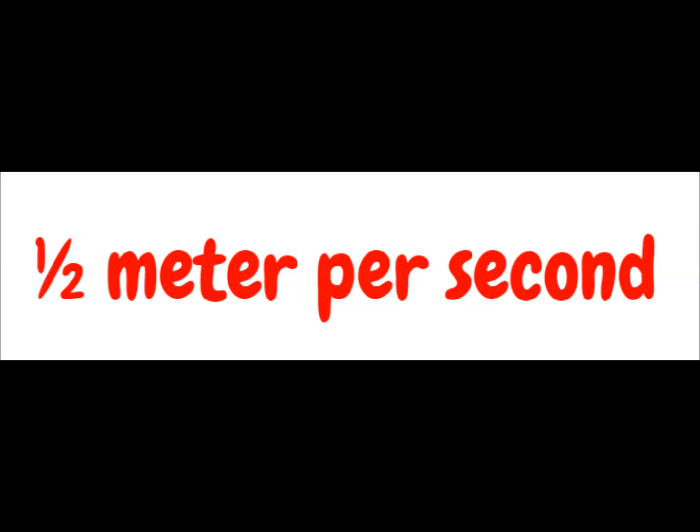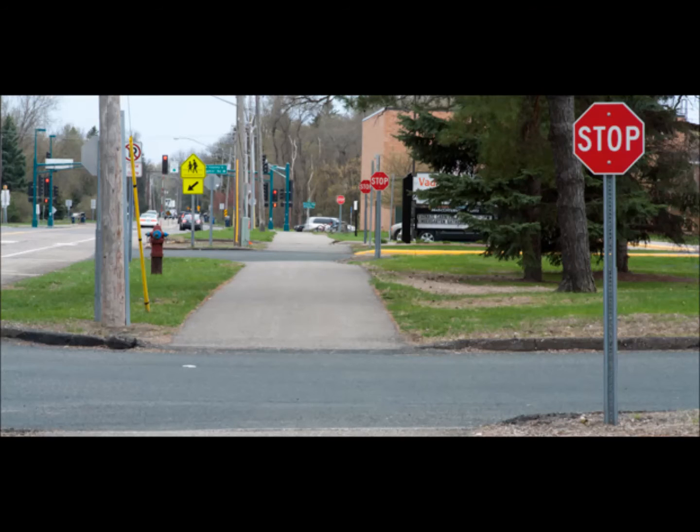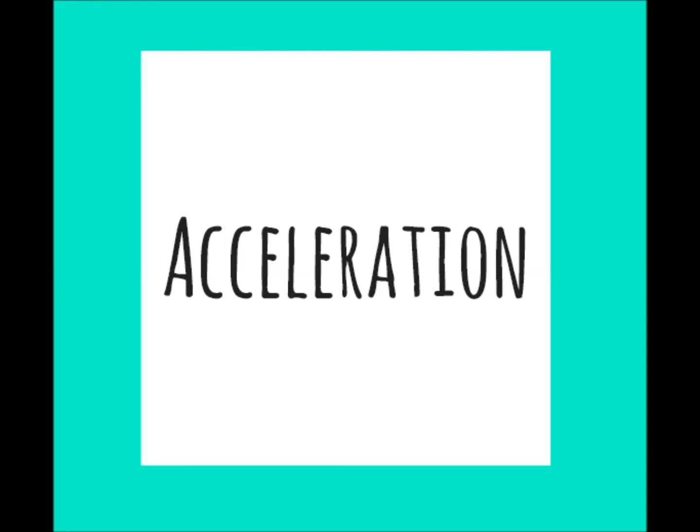Let's say that when you just come to a stop sign, you're going a half meter per second. The speed and direction of something is called velocity. When you turn around that stop sign, you want to slow down, and then turn to the left or right. This changing of speed and direction is called acceleration.